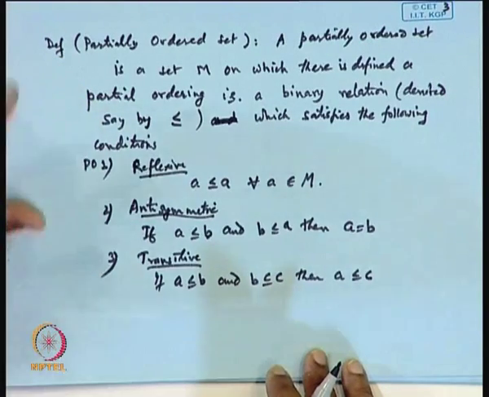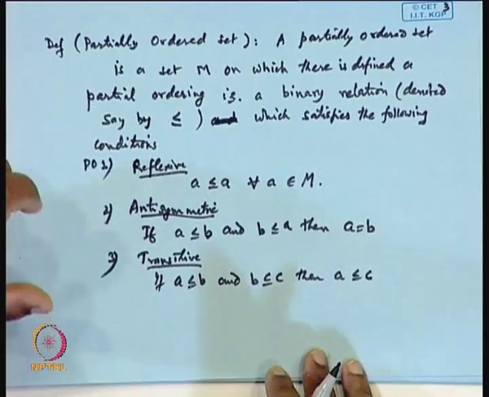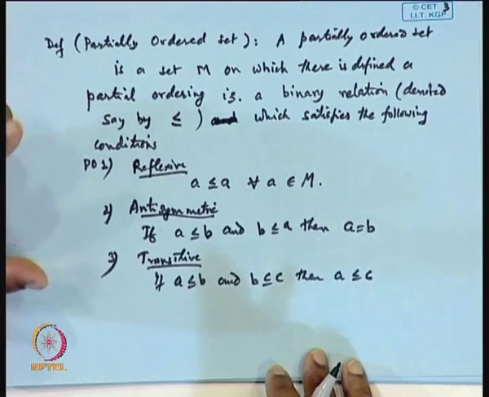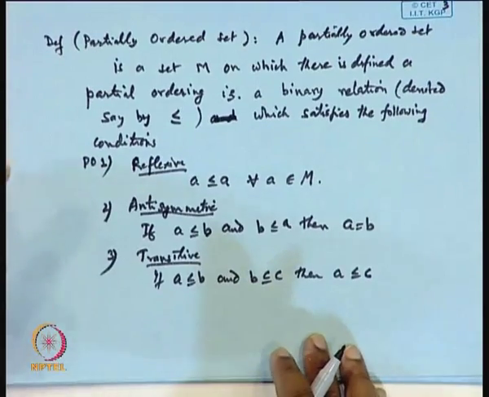So, a set M together with the partial ordering is called a partially ordered set. Why partially?